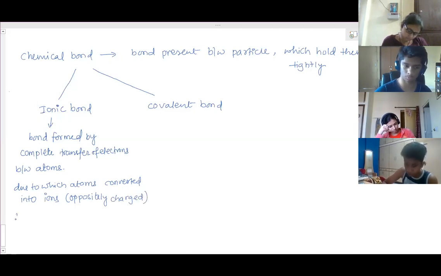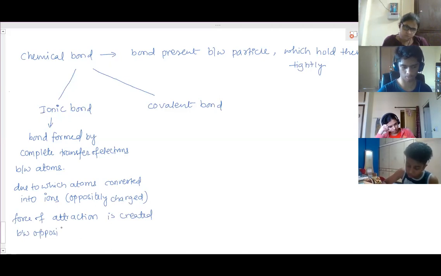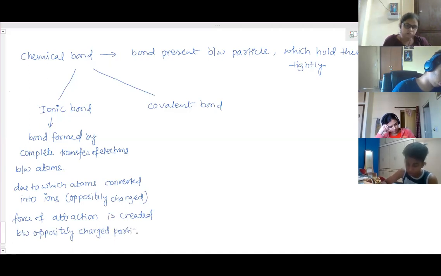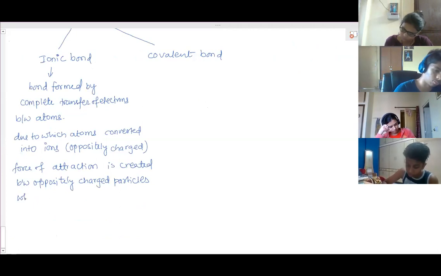The force of attraction is created between oppositely charged particles, which hold them tightly packed.